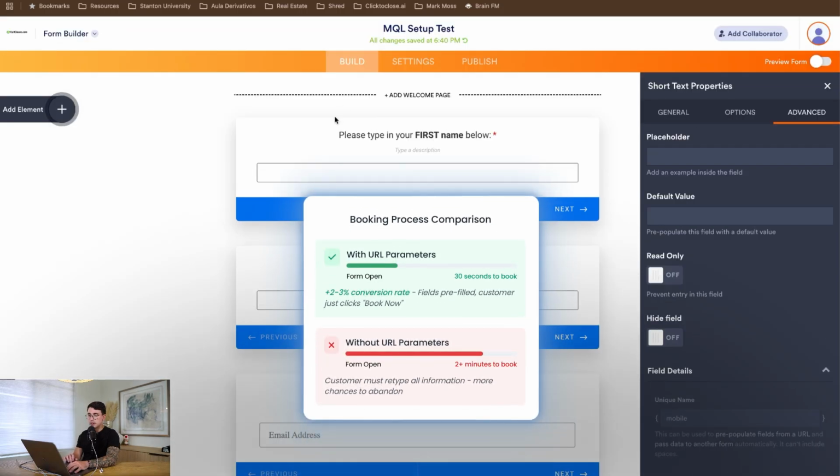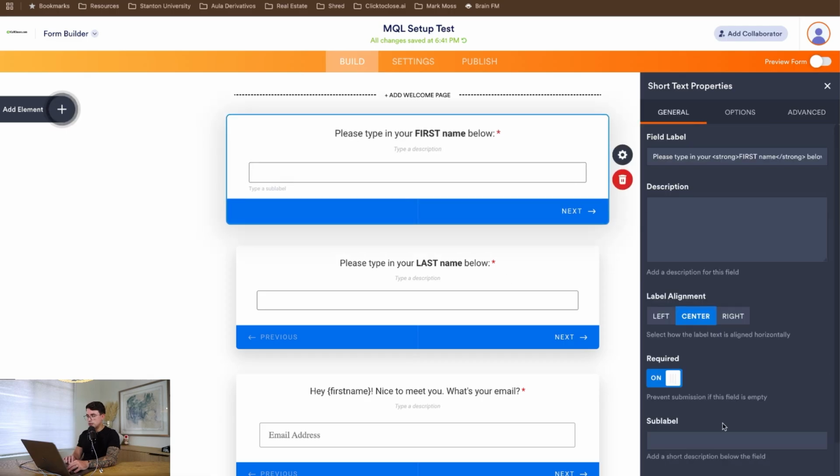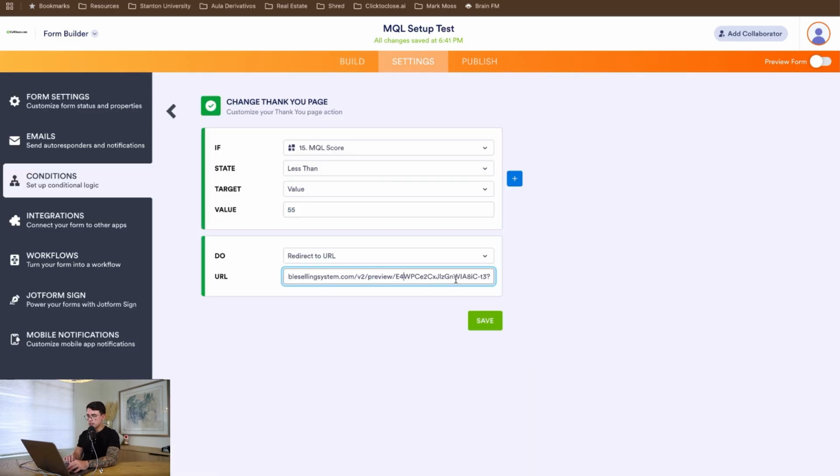The benefit of this is that they won't have to retype the data, and by not retyping the data, they're more likely to book the call. This is guaranteed in terms of increasing your results, because I've tested this in multiple clients, multiple funnels. So how it works is we have these values here, and then we just add this question mark, and then we put the value name like this.